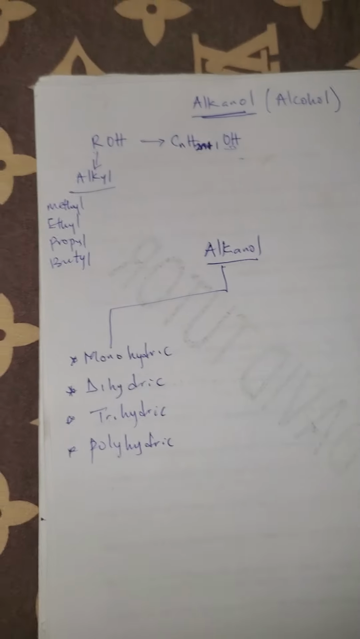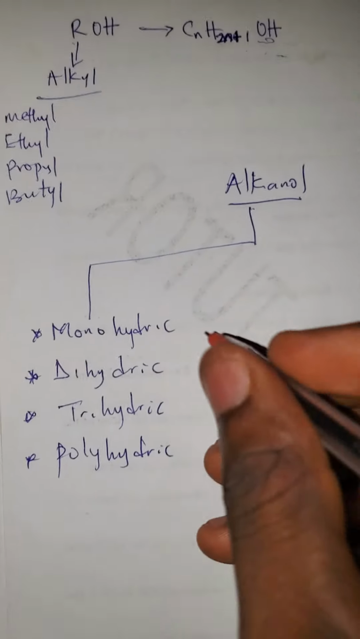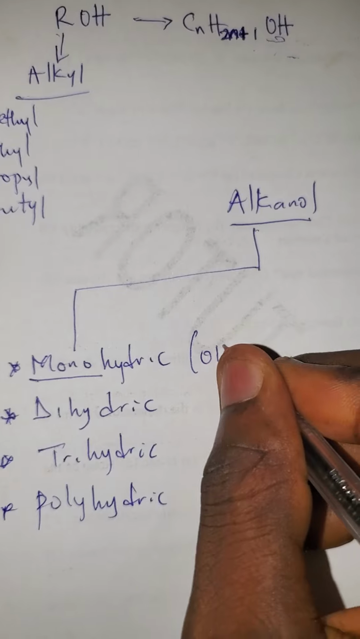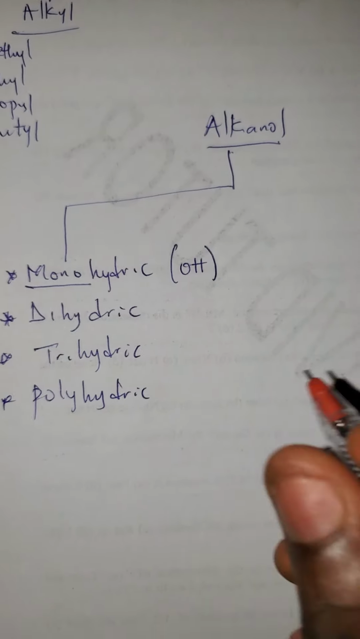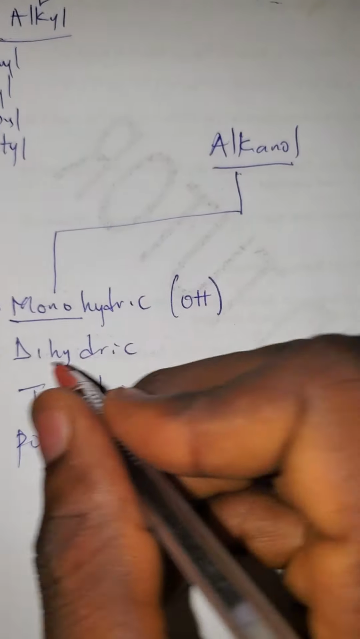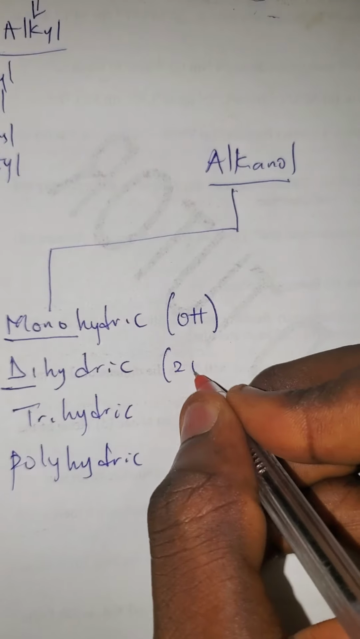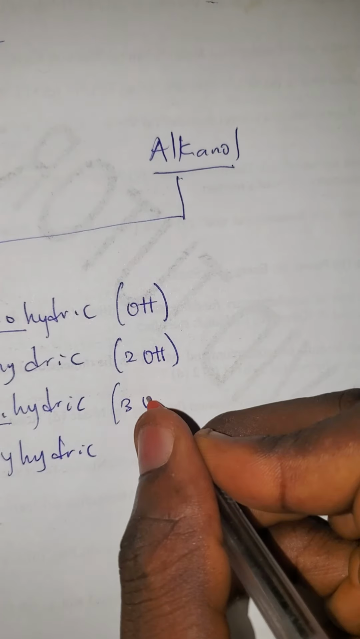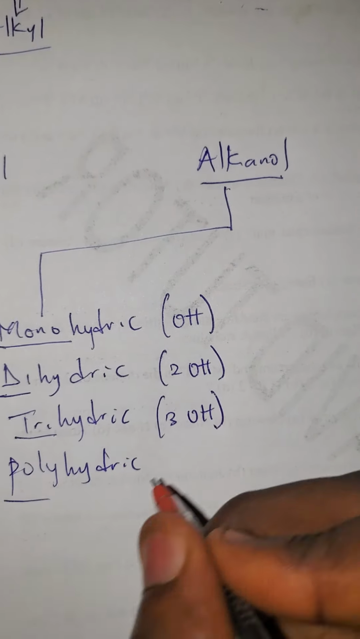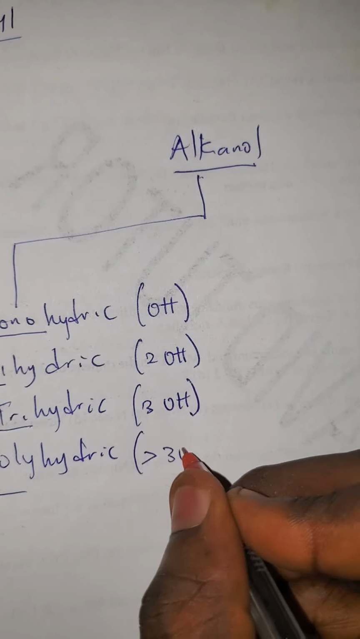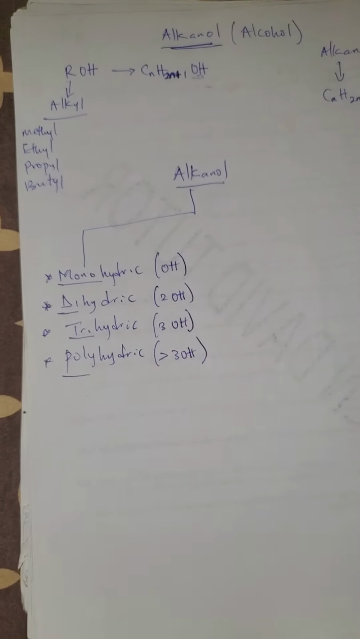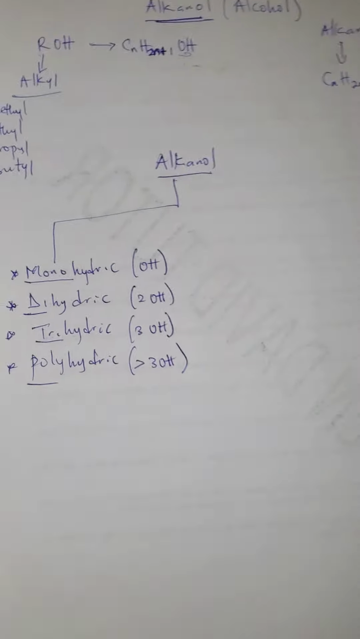Now, what is the difference? Monohydric alcohol, from the word mono, are those alcohol that only possess one hydroxyl group. Dihydric, that means 2, they possess 2 hydroxyl group. Trihydric means they possess 3 hydroxyl group. And poly means more than 3 hydroxyl group. That is the difference between the classification of alcohol.